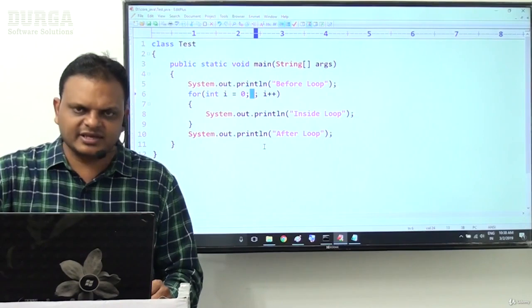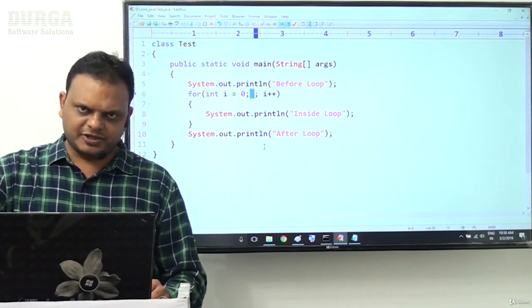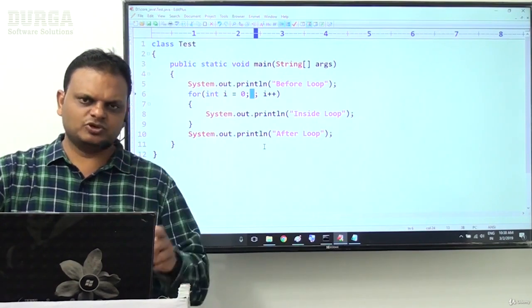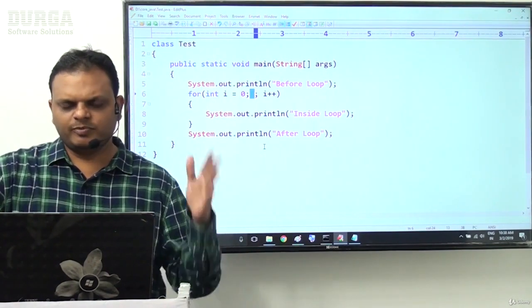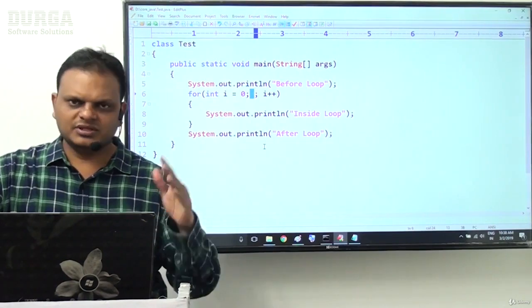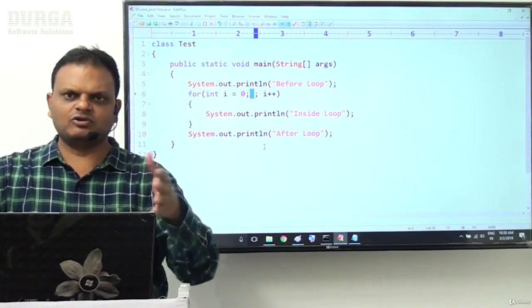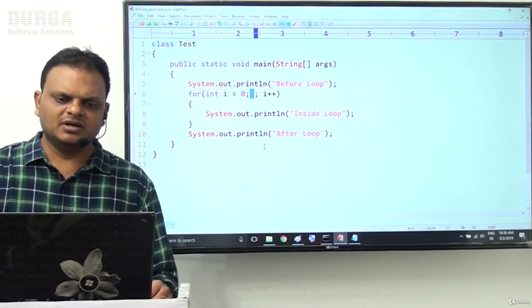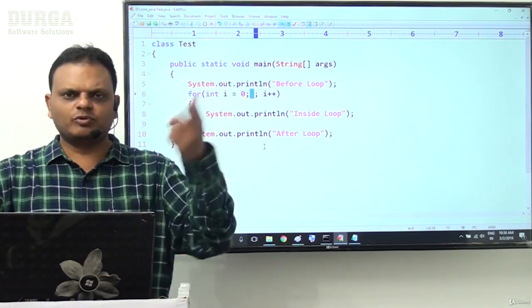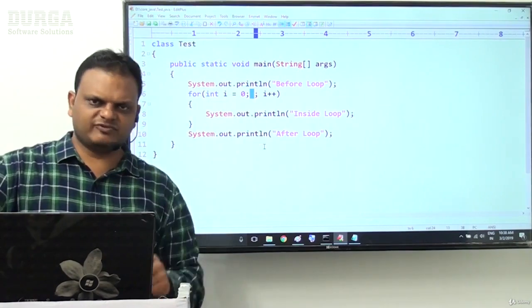Now coming to this example, have I provided any value as an expression? No, nothing I provided. Previously we have seen one point: in a for loop, expression 2 is optional. We can write a for loop without expression 2. If we write a for loop without expression 2, then the for loop will take true as a value, directly that literal. By taking true as the value, automatically that loop becomes an infinite loop. Already we have seen this point in the basic for loop concepts.